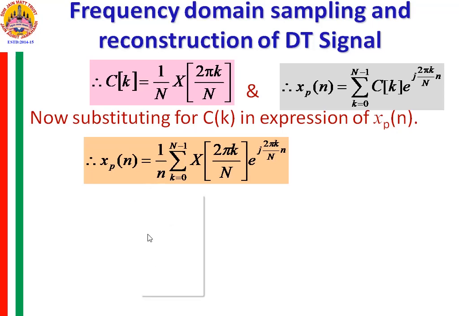So I'll just correct that by using the pointer. This is not the small n, this is the capital N that I was supposed to take.